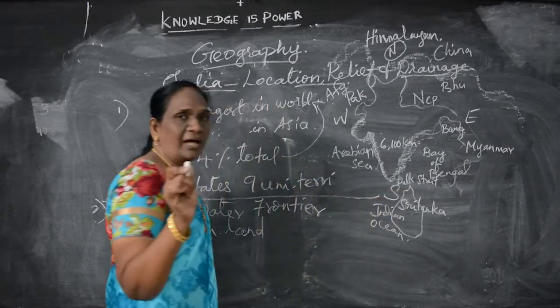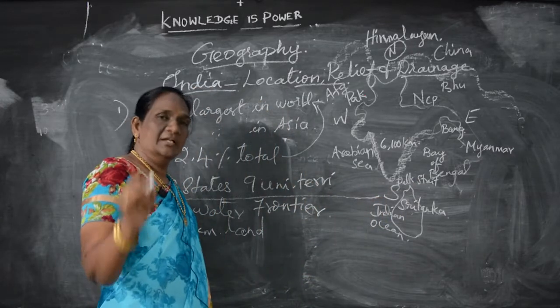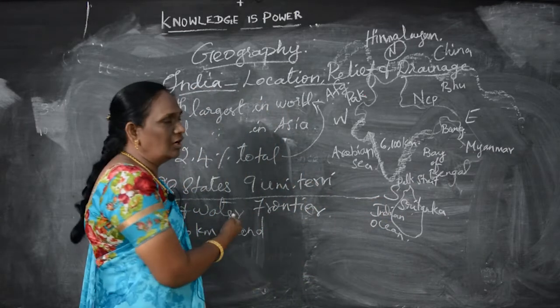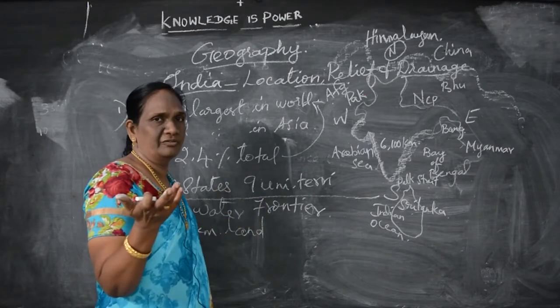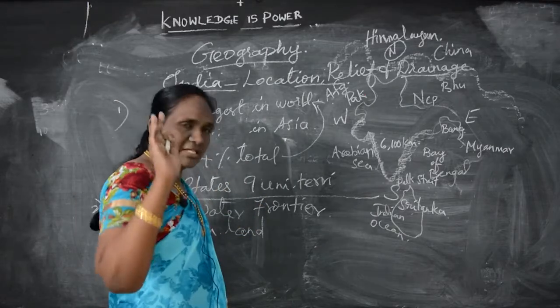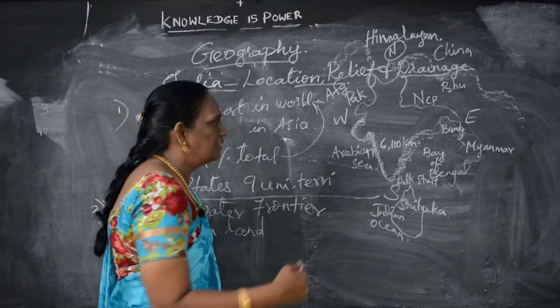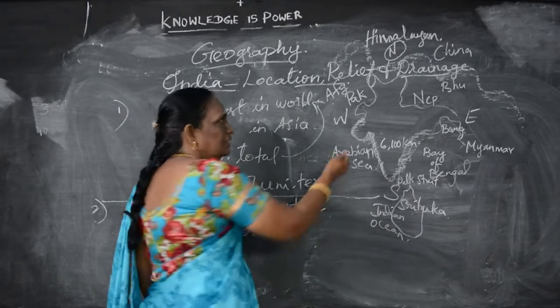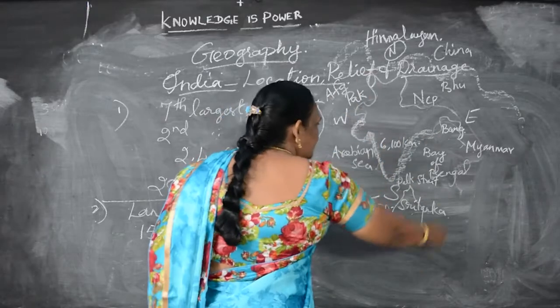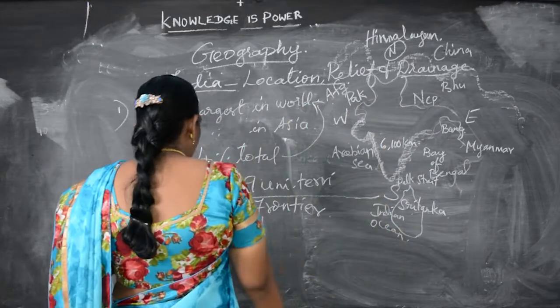Children, those who have the book, take your books and your notebook and take down all the points. They are very important. Without having books you cannot follow this, children. So take your books and verify it. Take down the notes also. It will be easy for you to learn them. Have you understood, children? So this is the land and water frontier of India.